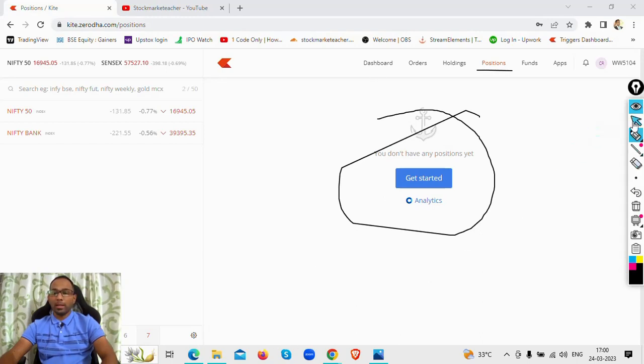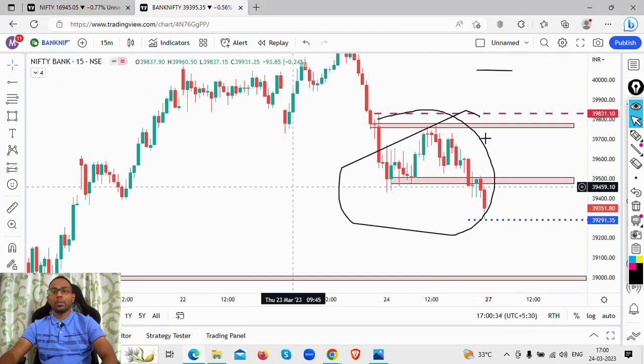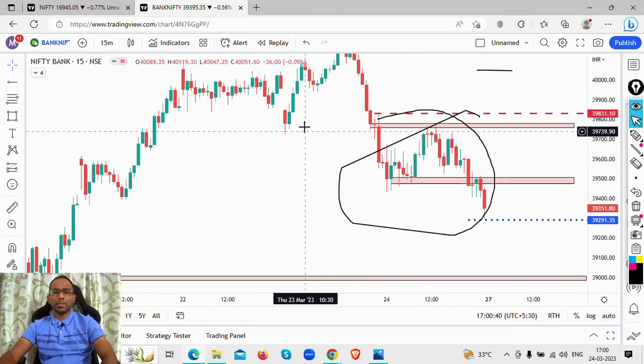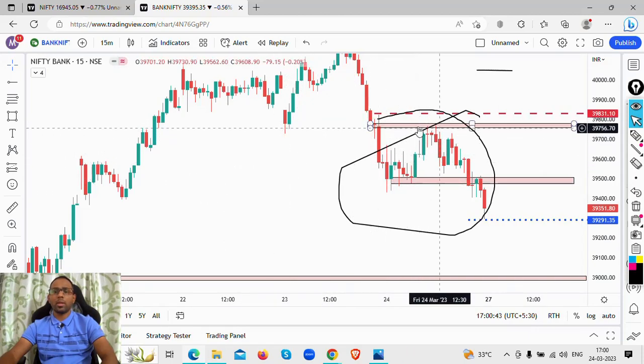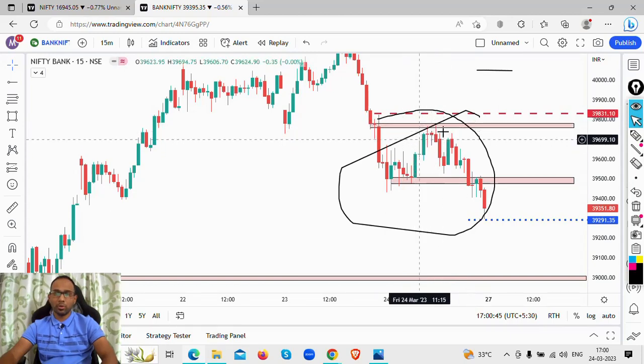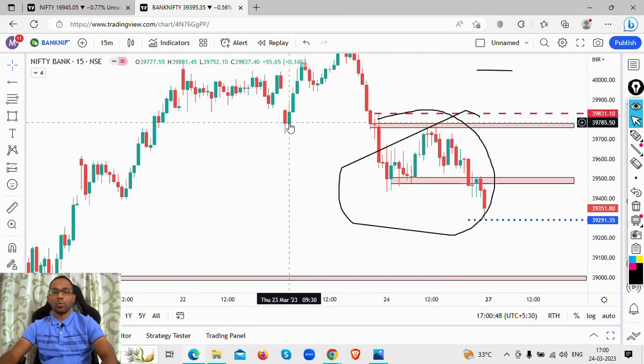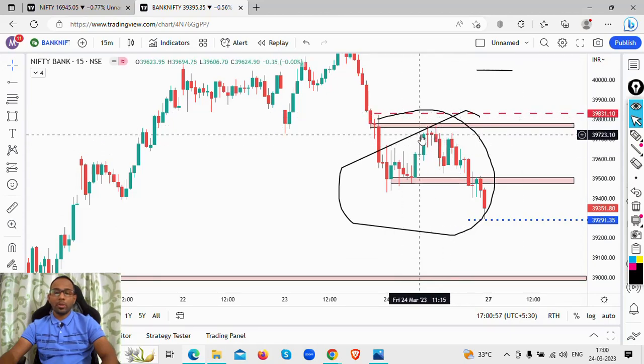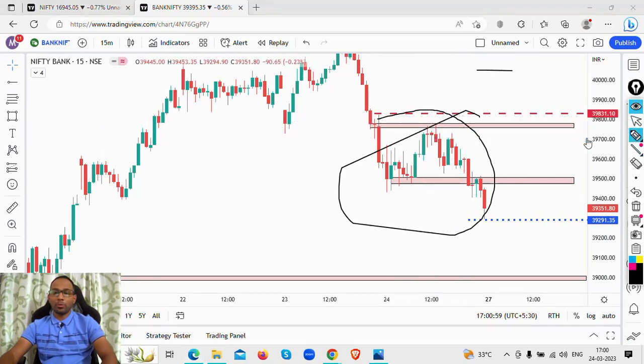The reason being, if you go to the chart and see here, once this particular support was broken, I was looking to take a short trade here. There was a good risk to reward as well, because once support is broken, it tends to act as resistance. But once the price came down to this particular zone, I had some urgent work and had to get busy with my kids. So I had to let go of this trade. I was not in front of the system. Anyway, the trade was missed, but I did not take any trade today.